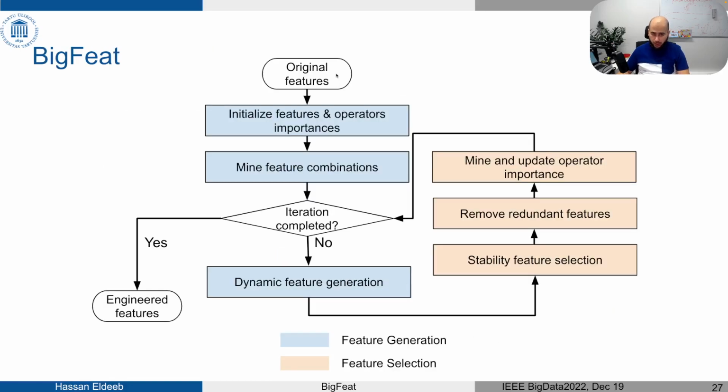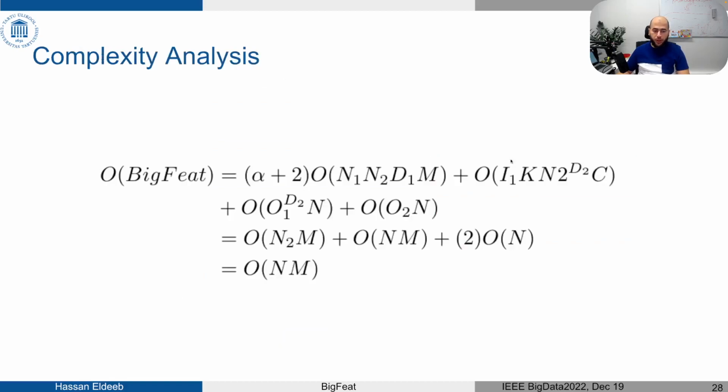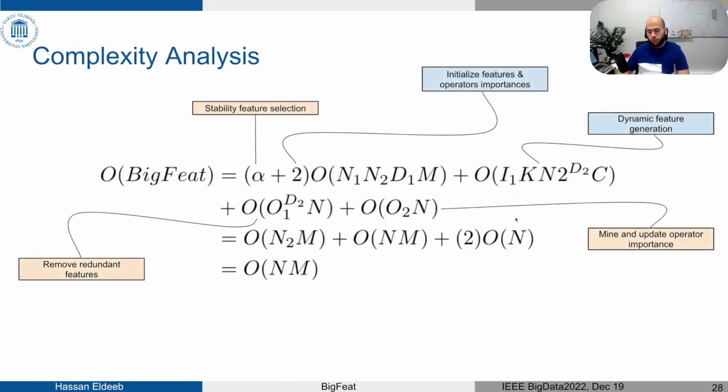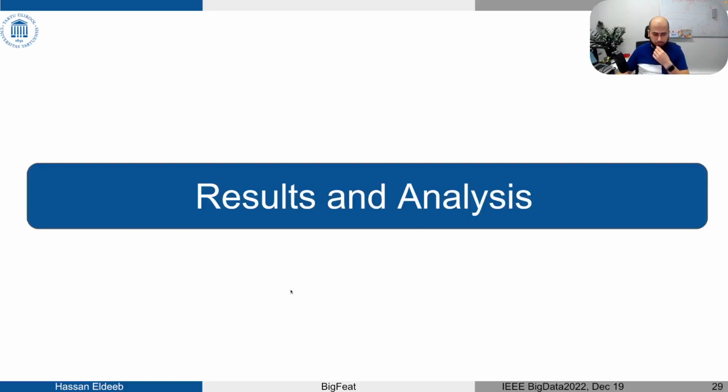So this is it. Two main steps: feature generation followed by feature selection. We analyzed all these steps and their complexity, and after the analysis we found that our tool has a linear complexity in computation and memory space.